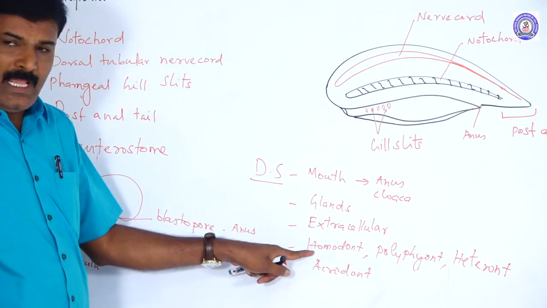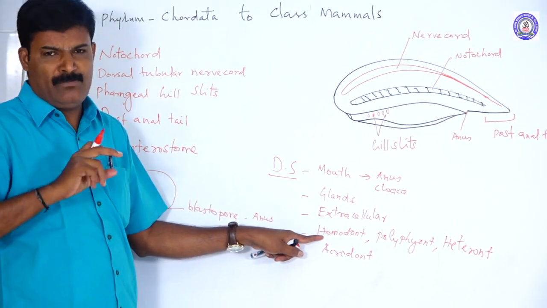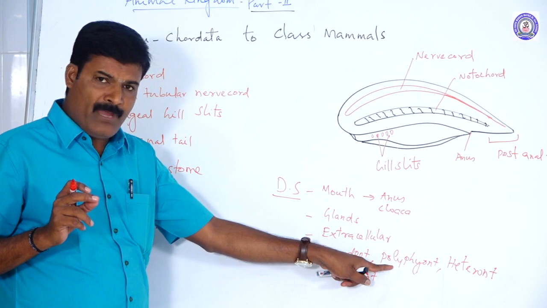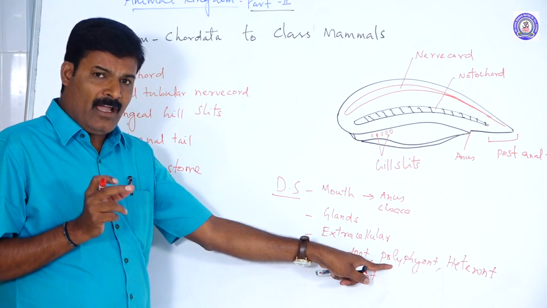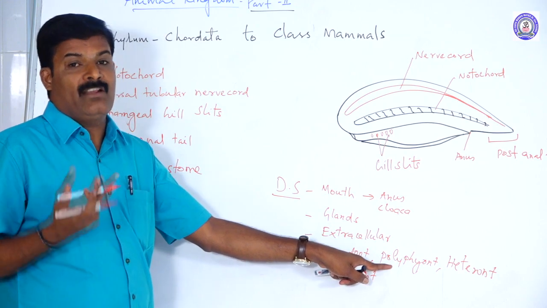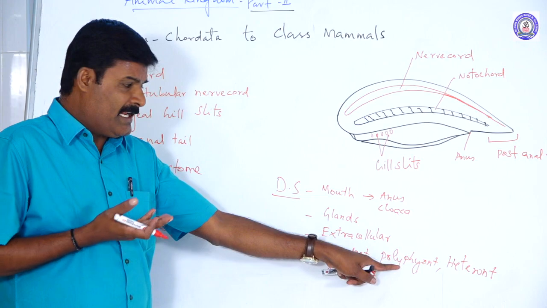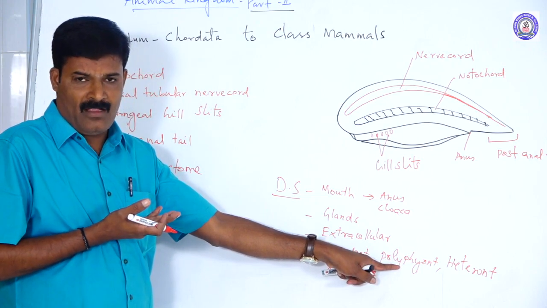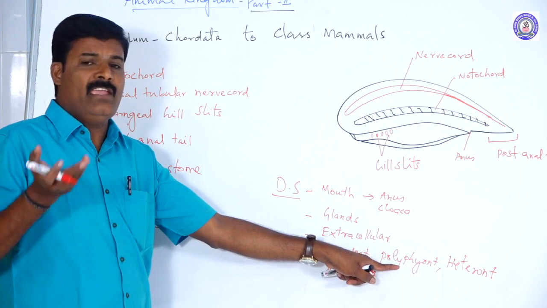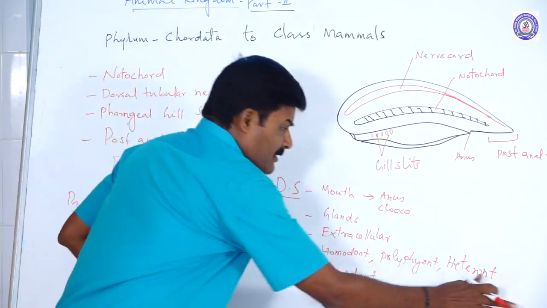What is homodont? This kind of teeth are of similar type and similar size. These are called homodont. What is polyphyodont? This kind of teeth fall several times and regrow several times. There may be many sets of teeth. For example, in amphibians, the frog undergoes polyphyodont. After the teeth fall down, they immediately regrow. So what is heterodont? Heterodont teeth.